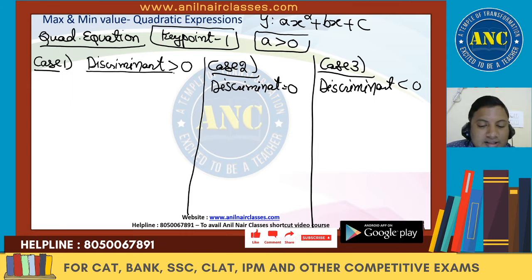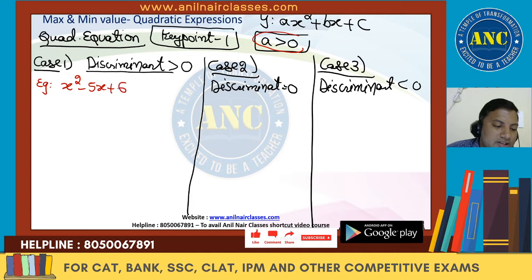So three cases under the concept A greater than 0: discriminant greater than 0, discriminant equivalent to 0, discriminant less than 0. Example: x square minus 5x plus 6.